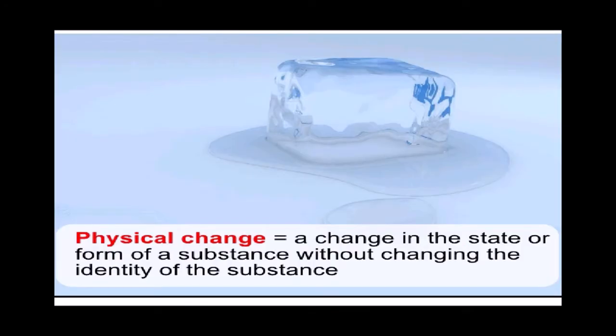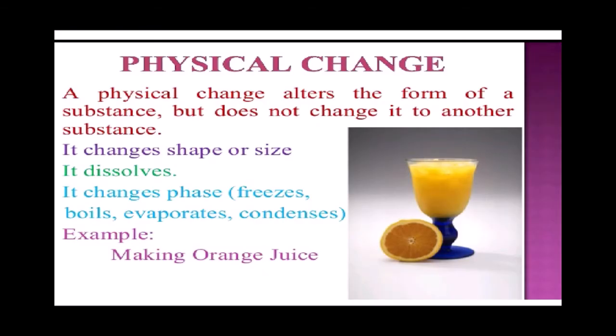Physical change is a change in the state or form of a substance without changing the identity of the substance. A physical change alters the form of a substance but does not change it to another substance. It changes shape or size, it dissolves, it changes phase. For example, it freezes, boils, evaporates, condenses. Example, making orange juice.